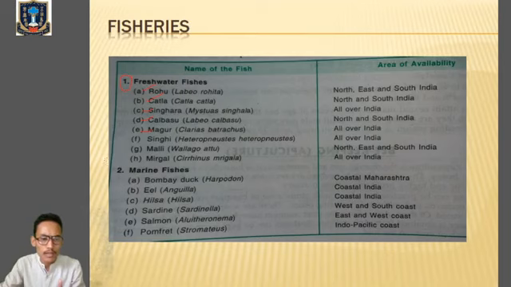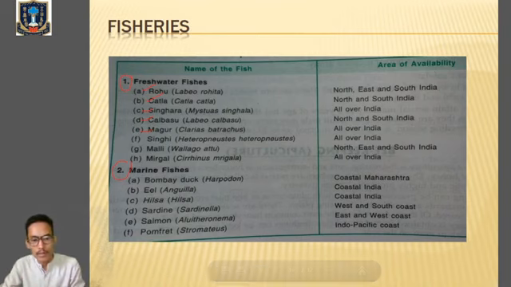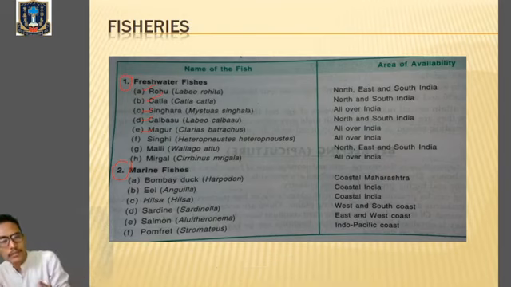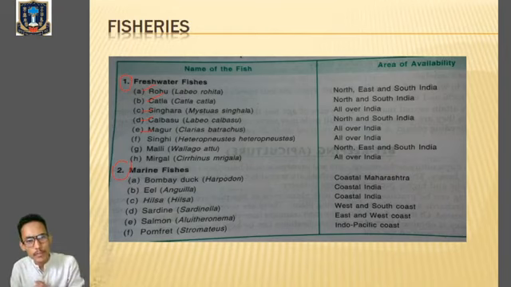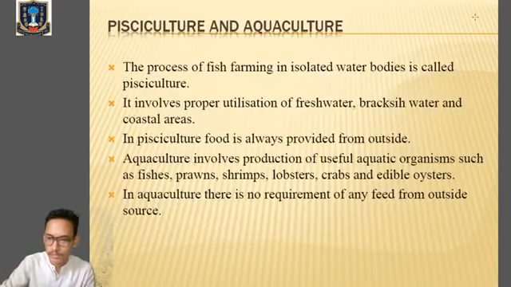Then the names of the marine edible fishes, you can see over here: Bombay duck, Harpadon, eel, Anguilla, hilsa, then sardine, then salmon and pomfret. These are the names of the edible marine water fishes. So go to table number 9.4 and remember the names of the edible freshwater fishes and the edible marine water fishes. Now we'll discuss pisciculture and aquaculture.